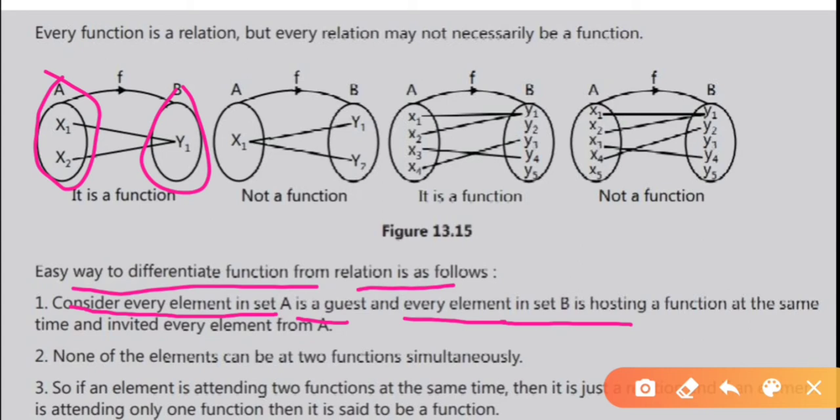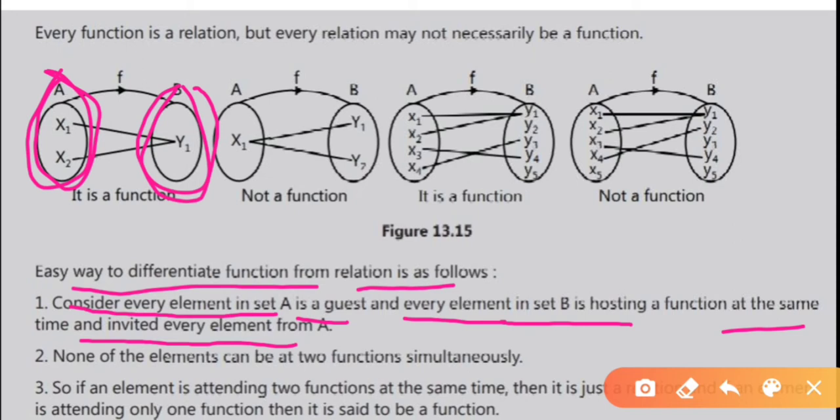The host, set B, has invited every element from A. It means each element has an image. There must be an image from set A to set B. There must be some relation from A to B.